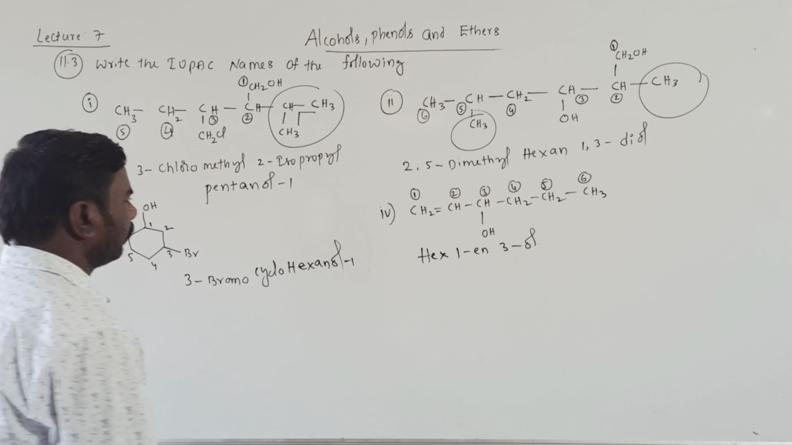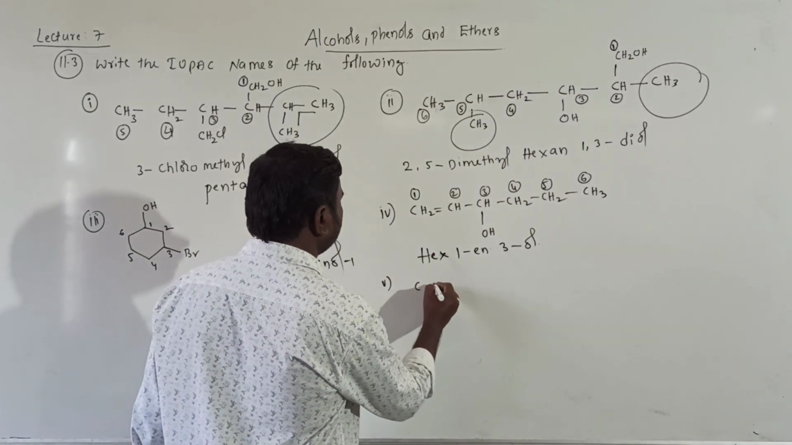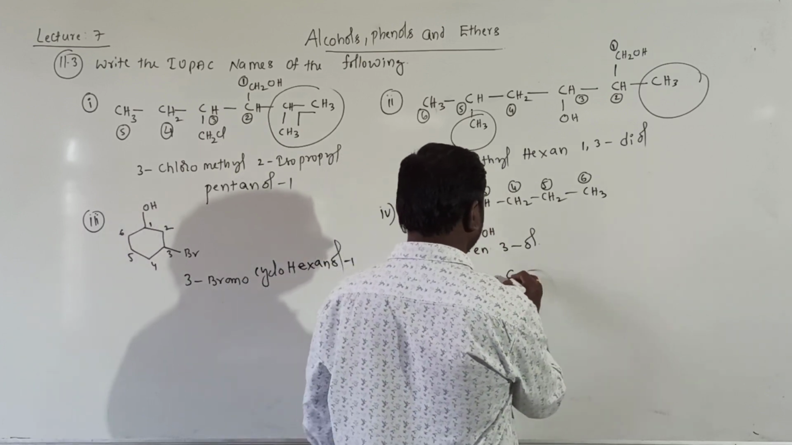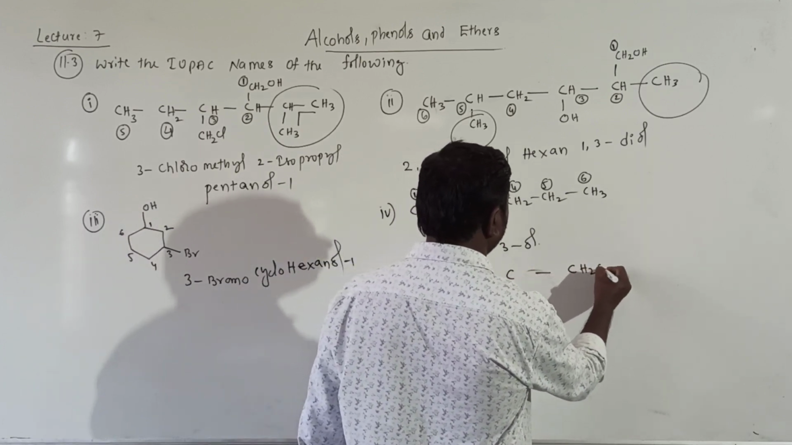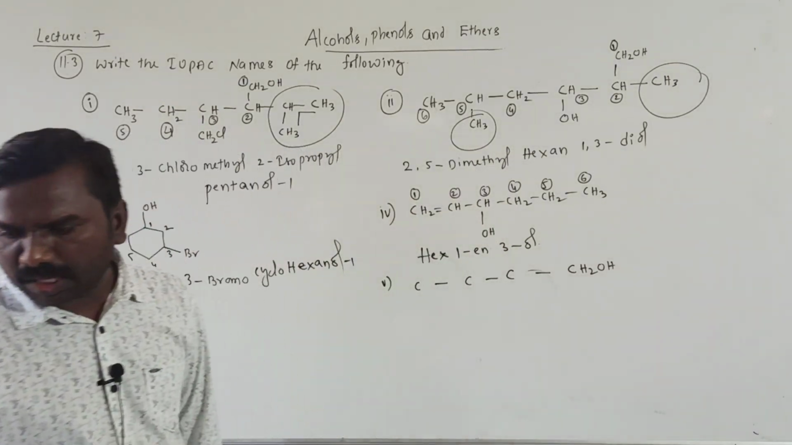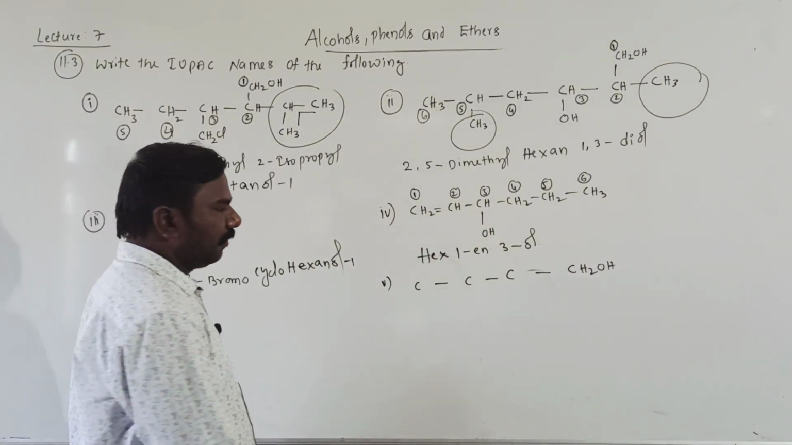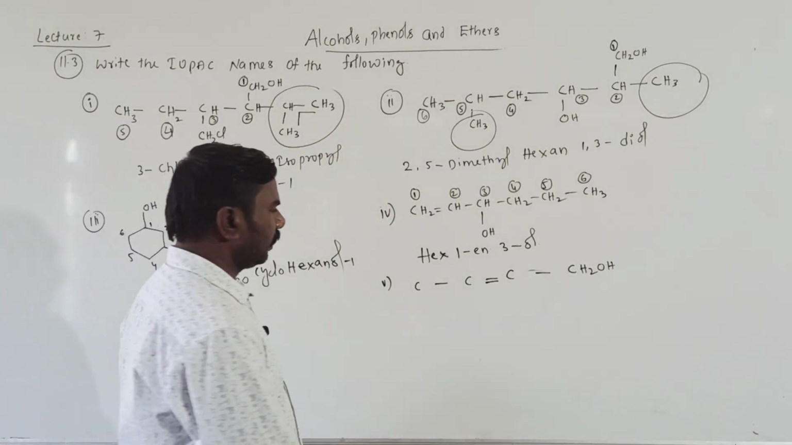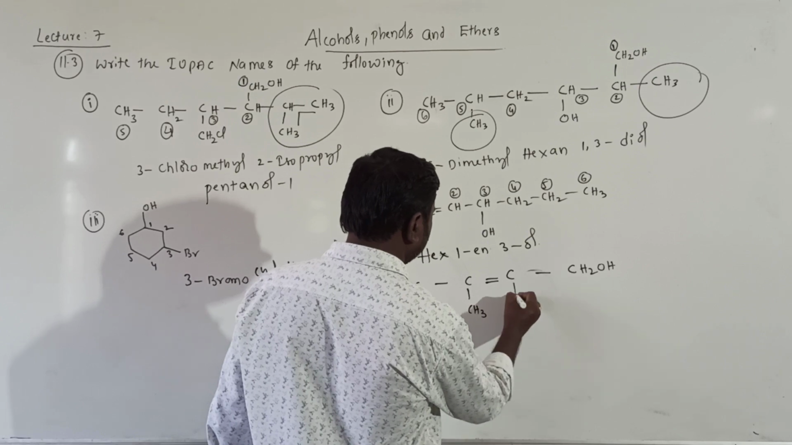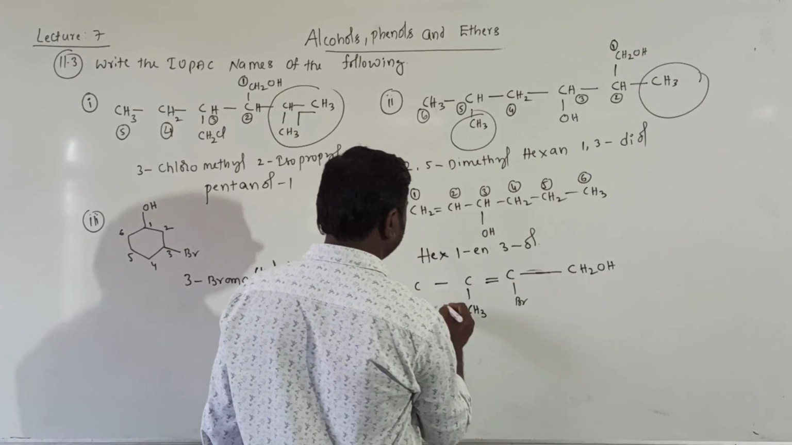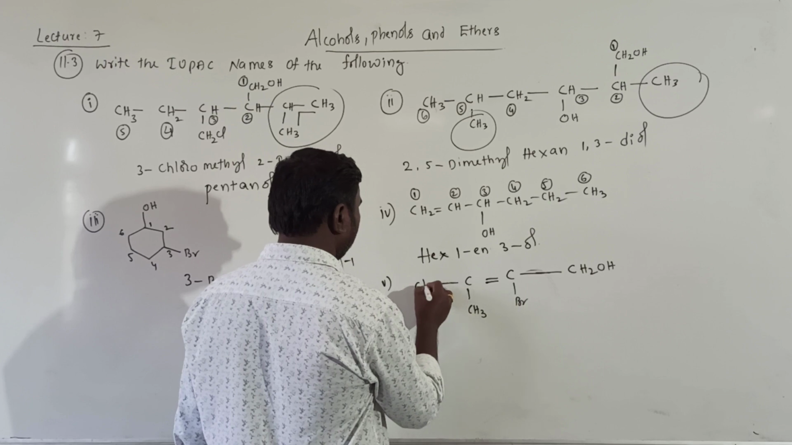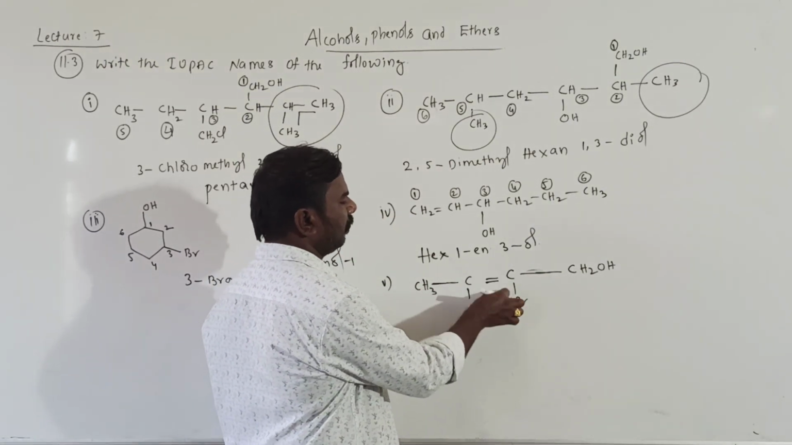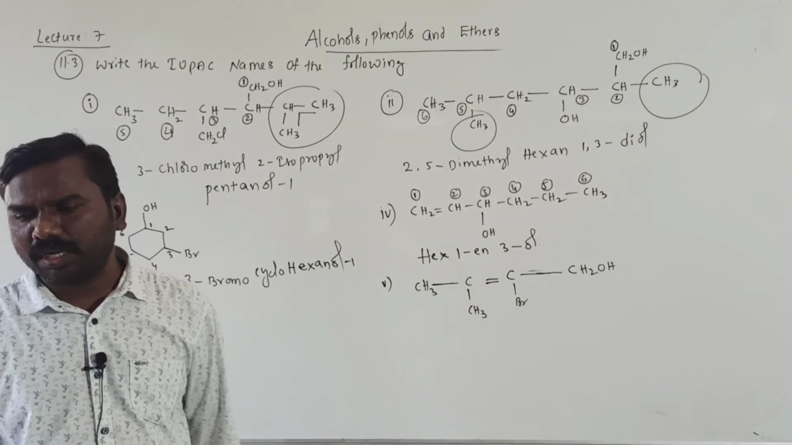4 carbons are there. Numbering 1, 2, 3, 4. CH2OH is the fourth one. So now 3 and 4 it is a double bond. There CH3 next to Br, like this given. Okay, it is CH3. Then all 1, 2, 3, 4 completed already. This is the compound given.